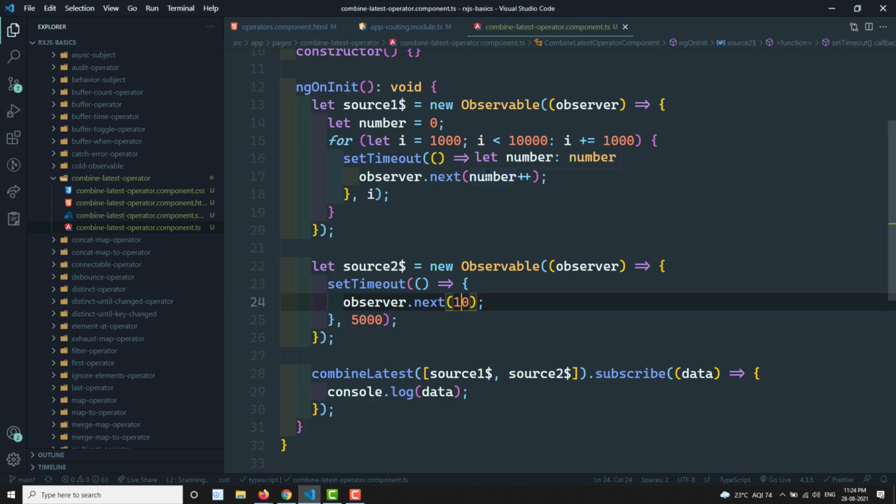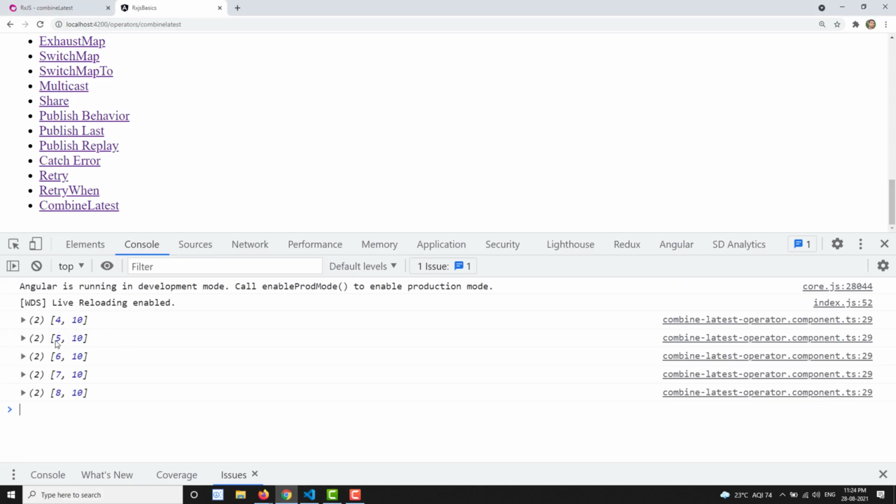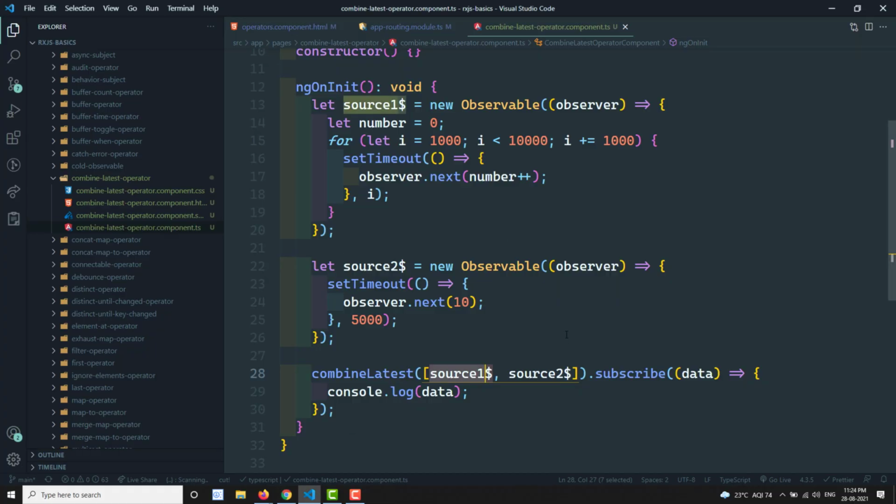Then after 1 second again 5 has been emitted. So now source one observable has emitted the latest data, so it will combine the latest data from both the observables and again send the data. That is the reason you got 5, 10, 6, 10 like this. Okay, so this is all about combineLatest. You need to understand that.